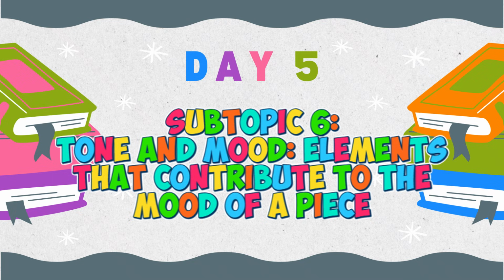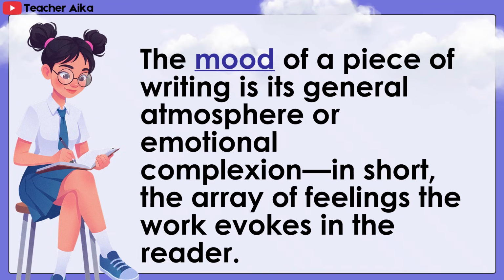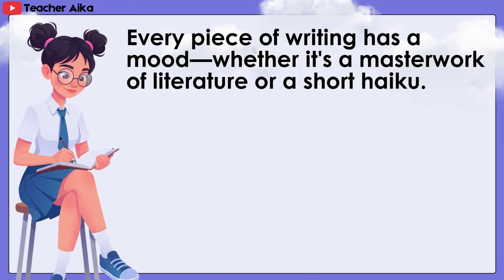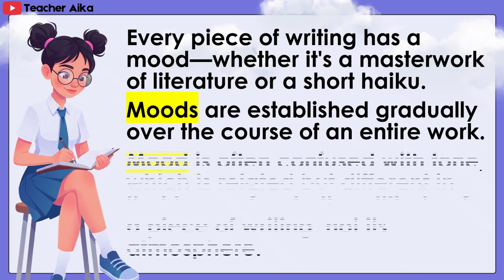Day 5, subtopic number 6: Tone and Mood, elements that contribute to the mood of a piece. The mood of a piece of writing is its general atmosphere or emotional complexion. In short, the array of feelings the work evokes in the reader. Every piece of writing has a mood, whether it's a masterwork of literature or a short haiku. Moods are established gradually over the course of an entire work.